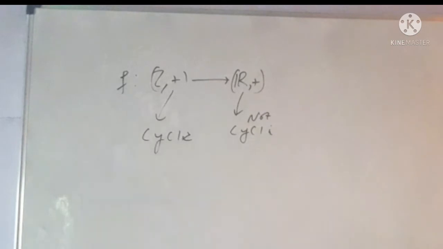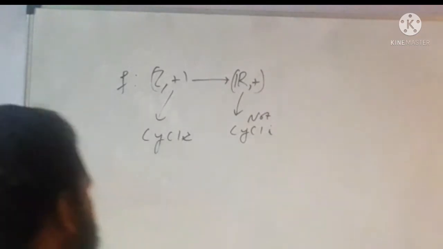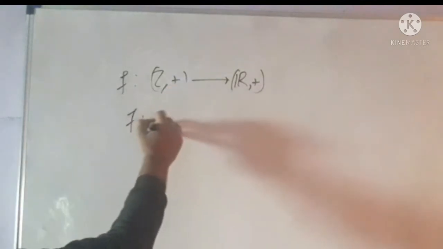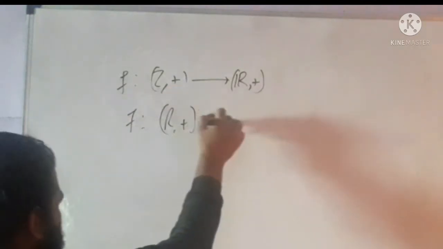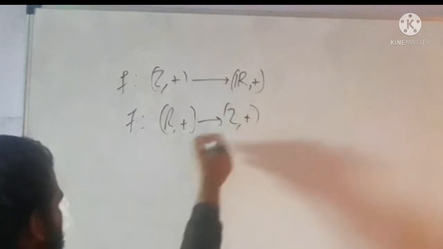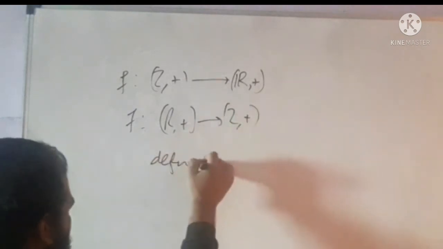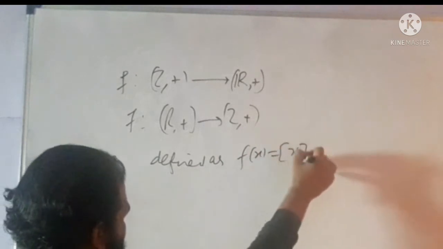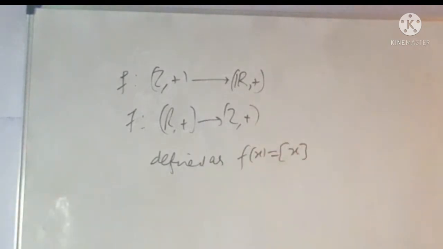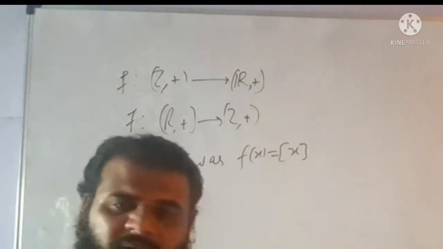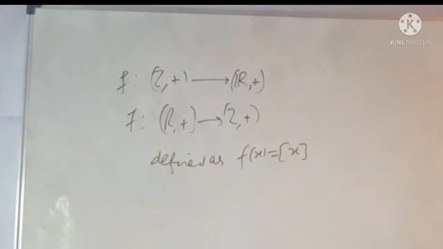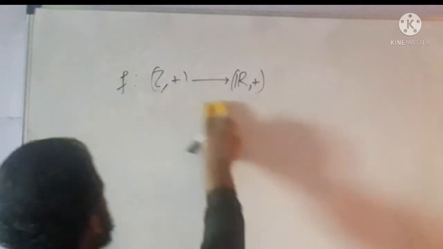But still you can prove this by using a homomorphism f from R plus to Z plus defined as f of x equals the greatest integer function of x. Check whether this is a homomorphism or not. I have given you the hint.